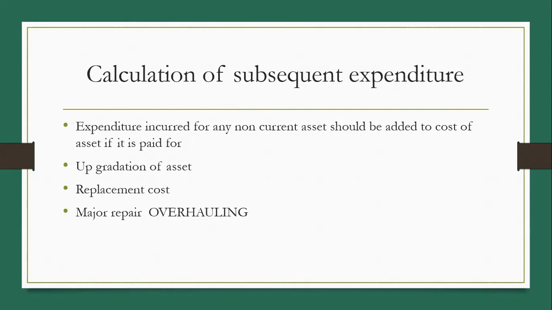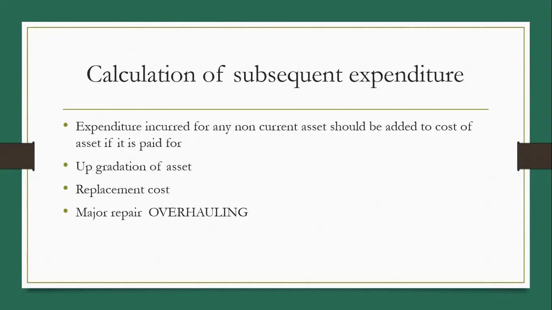All these expenses are incurred for the fixed asset, but from these, only some items can be added to the fixed asset, and other items are considered routine expense or revenue expense, which are chargeable to the profit and loss account. The cost includes upgradation of the asset. If an amount is paid for upgrading the asset, then it can be added to PPE. Next is replacement cost. If there is replacement of a major, important part of the machinery, it should be added to the cost of PPE.